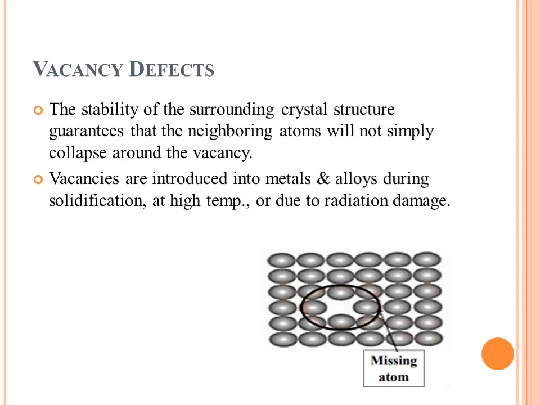Look at this figure. This is actually the missing atom. We can say that there is a vacancy. If the neighboring atom tends to occupy this vacancy, then the vacancy moves to the opposite side. But the stability of the surrounding crystal structure guarantees that the neighboring atoms will not simply collapse around the vacancy. These vacancy defects can be introduced into metals and alloys during solidification at high temperature or due to radiation damage.